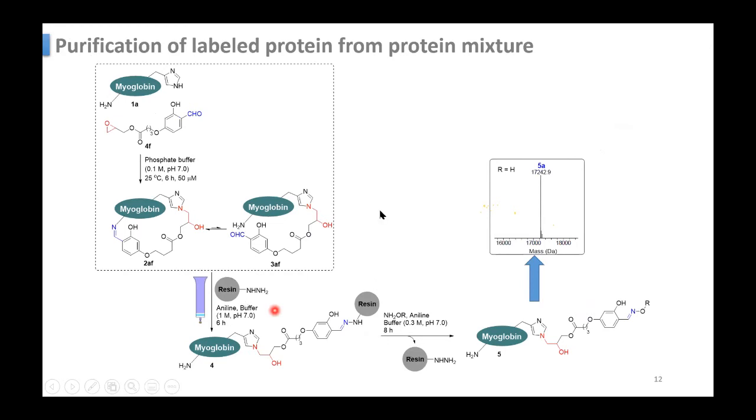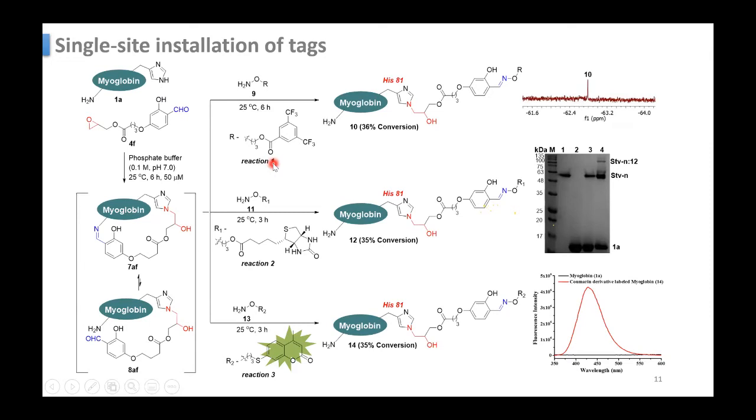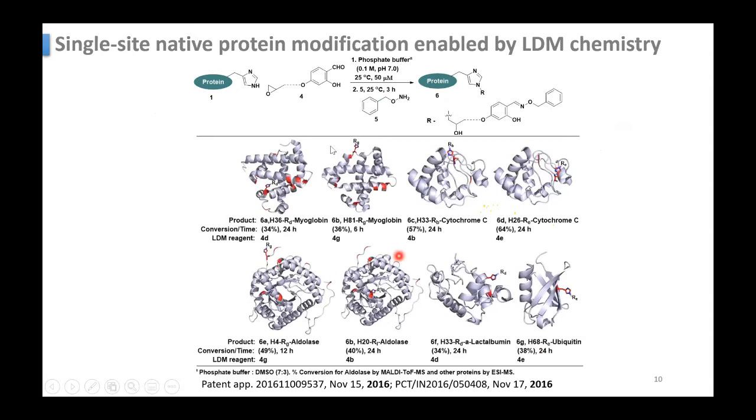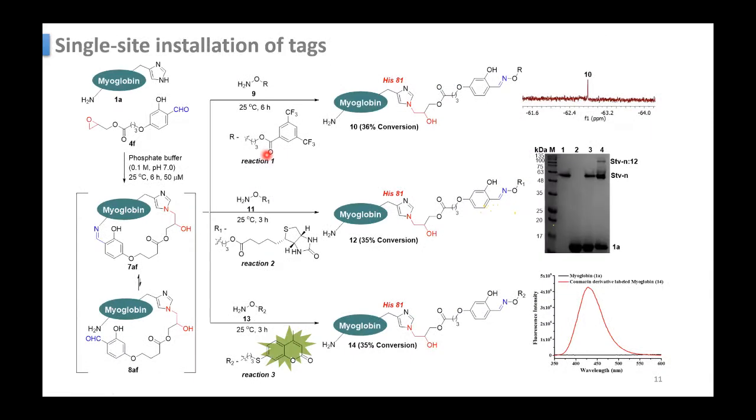So then they used this R group. Instead of this benzyl, they tried other molecules, to show that only single site modification is happening. These are some proofs. This is a CF3 containing molecule.